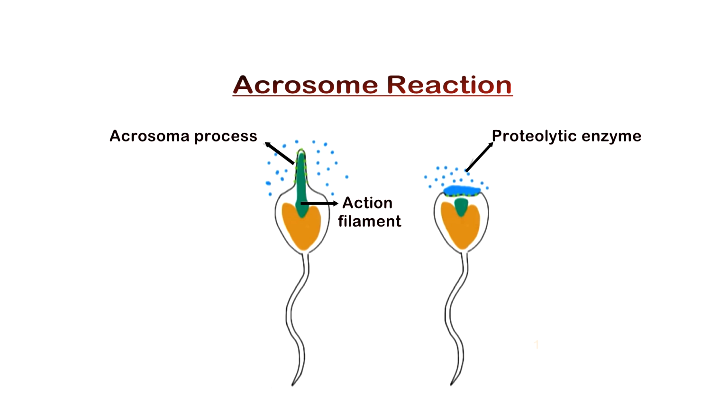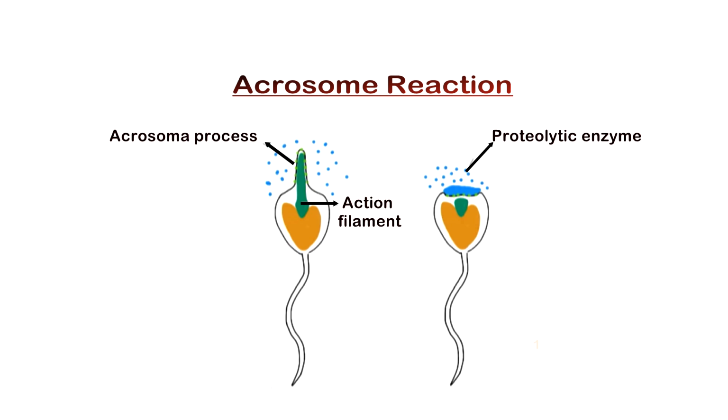The sperm, after capacitation, undergoes acrosomal reaction and releases certain chemicals known as sperm lysins present in the acrosome. Due to the acrosomal reaction, the plasma membranes of the secondary oocyte and the sperm are fused together so that the contents of the sperm can enter.